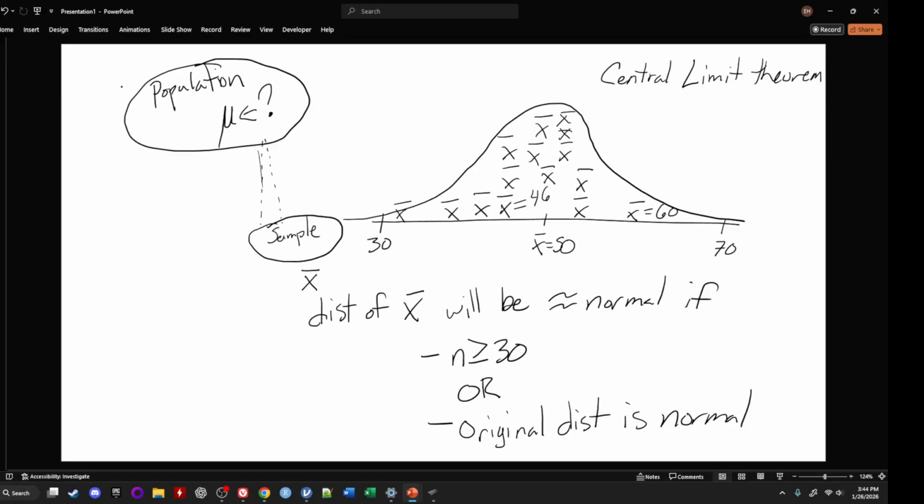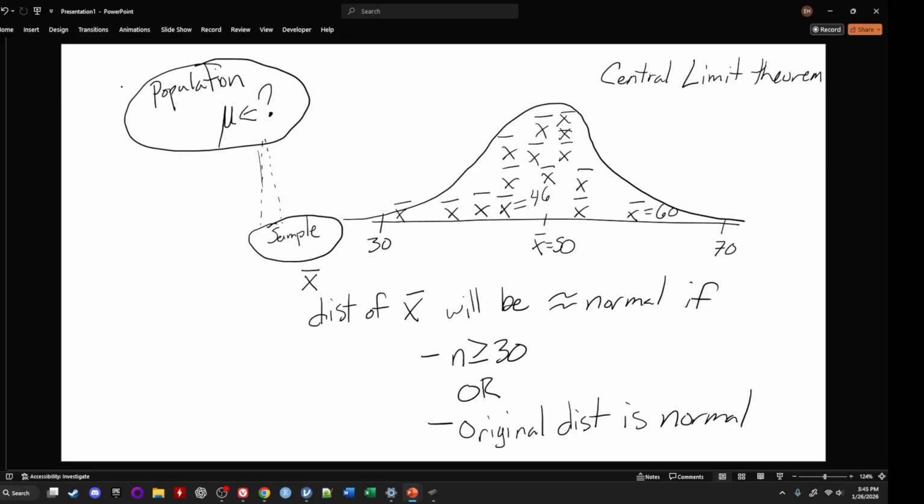Because if I know that the original distribution is approximately normal, where most of our results are centered about the middle and die off as they go above and below the middle, that's normally distributed. Or if the original distribution is crazy weird, the X bars are going to be approximately normal.